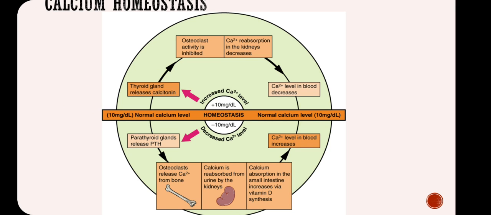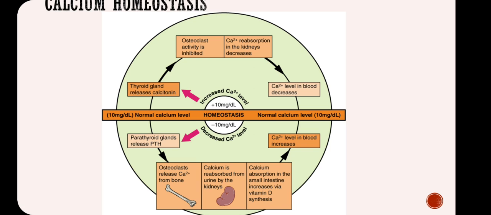Okay, so in the increased case, osteoclast cells are inhibited, they won't release the calcium. Parathormone will make the osteoclast cells release the calcium from the bone. It is released from the bone to the blood. Actually calcitonin acts in reverse. It will help in absorption of the calcium by the bone cells. So more and more calcium is added to the bone in presence of calcitonin, and parathormone releases that calcium to the blood.